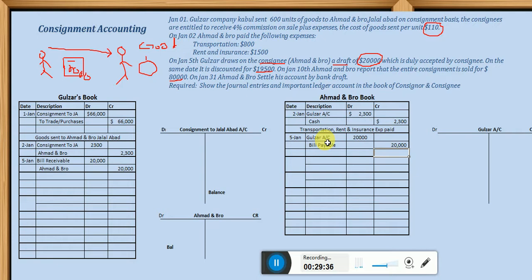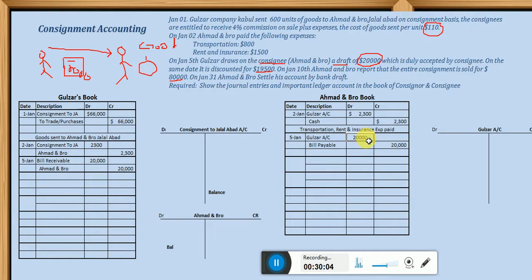Once again, let me explain this point, dear students. Ahmad and Bro is debiting this account $20,000. Why? Because he will get this amount from Gulzar and he will pay. Whenever you make an acceptance, it means you will get it from someone and you will pay to another. So if Ahmad is liable to pay this bill payable $20,000, he will get it from whom?